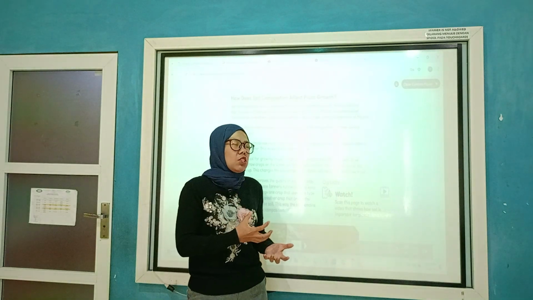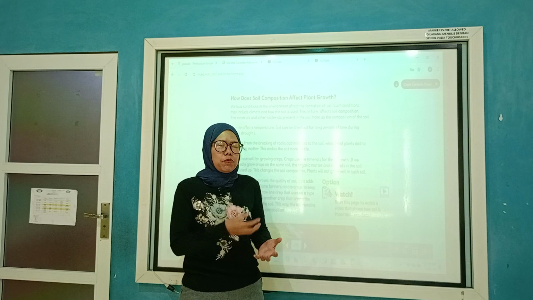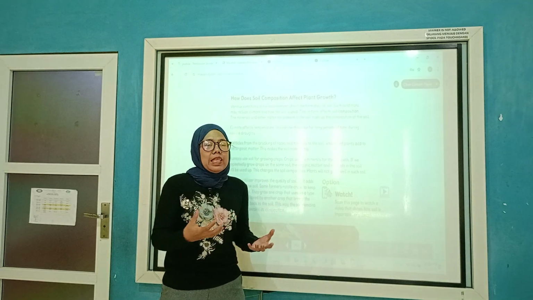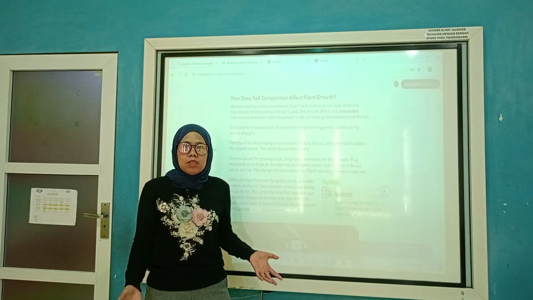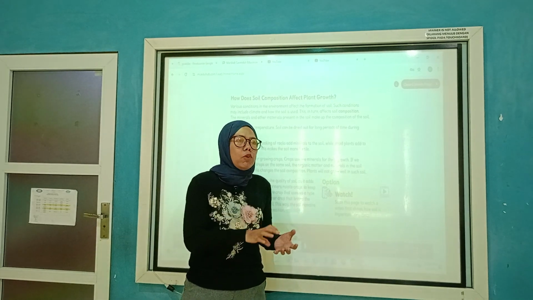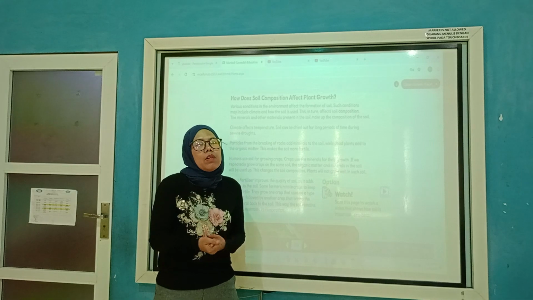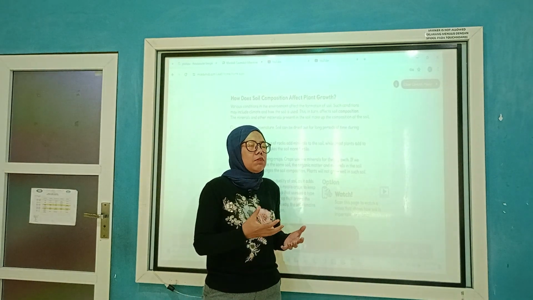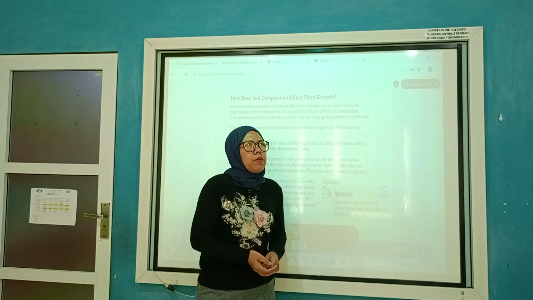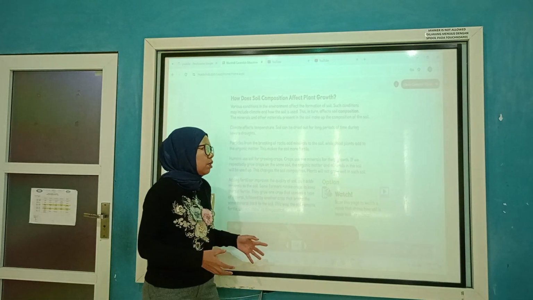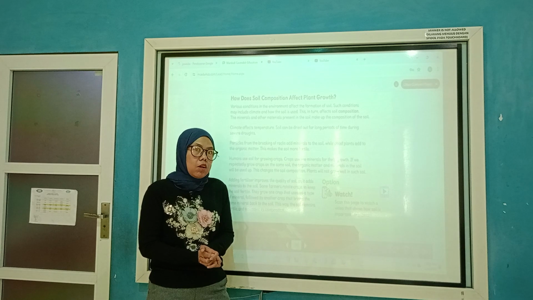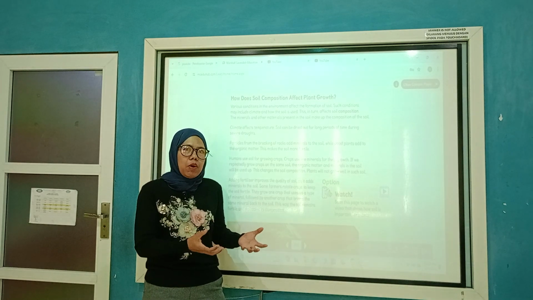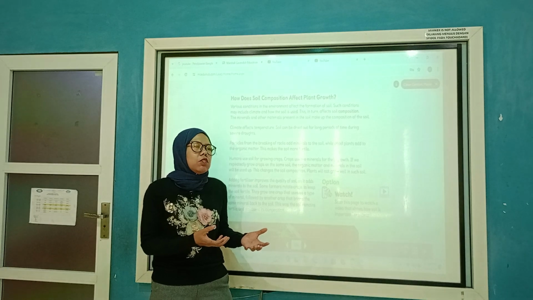When the soil gets the best nutrition from the body of the plants and the bodies of the animals, they decompose with fungi and bacteria, and it will make the soil get the best composition.